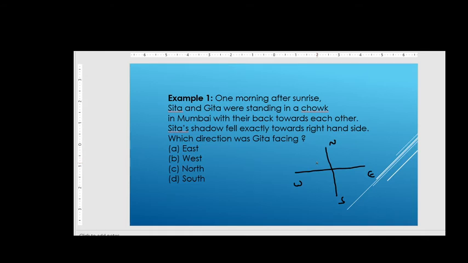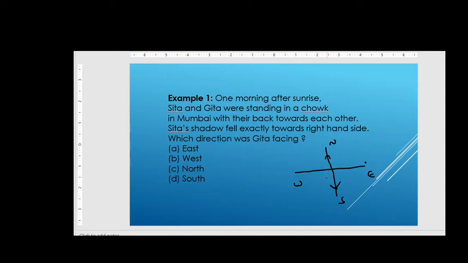With their back towards each other, that means one is facing north side, the other is facing to the south side. Why only north and south? Because the sun is rising in the east, and the shadow will fall